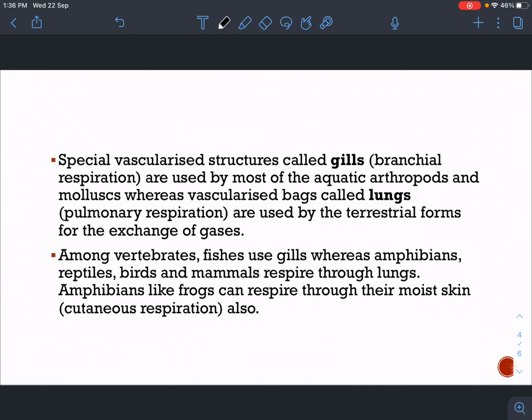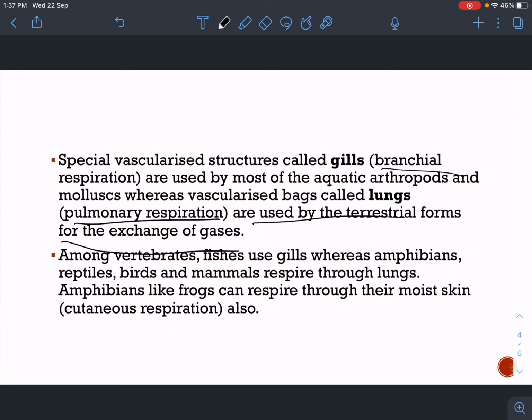Special vascularized structures called gills, or branchial respiration, are used by most aquatic arthropods and mollusks, whereas vascularized bags called lungs, or pulmonary respiration, are used by the terrestrial forms for exchange of gases. So here they say that in case of branchial respiration, gills are used.